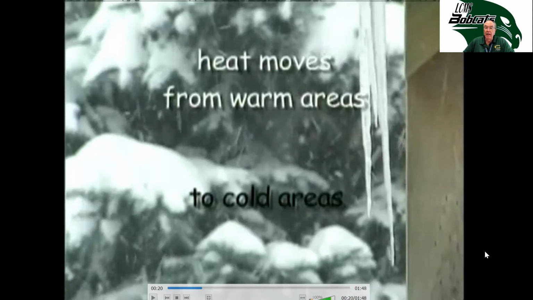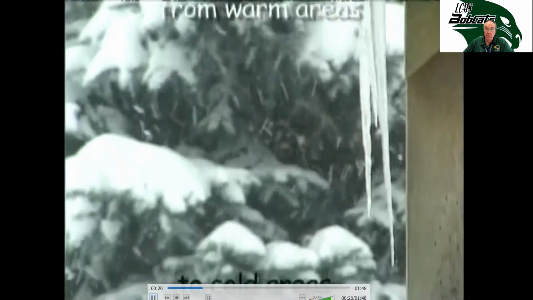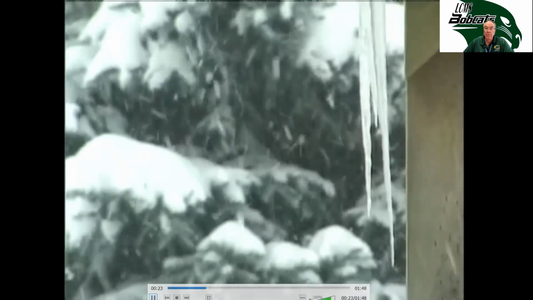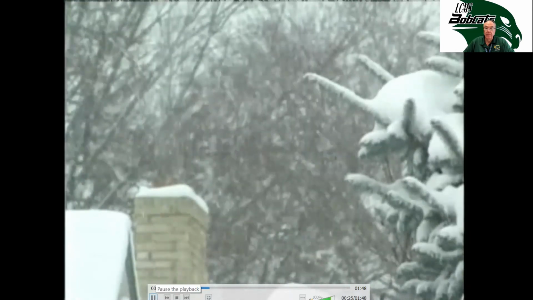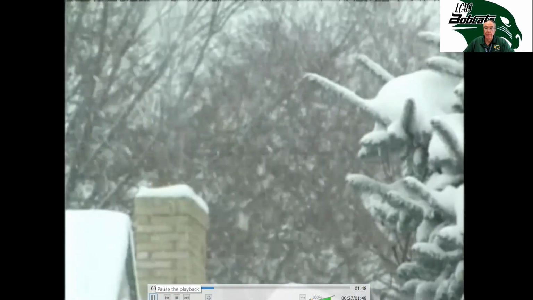So the warm air inside the house is going to bump into the wall, and it's going to conduct a little bit through the wall, and the fast-moving particles of the house are going to transfer their energy to the outside. So the heat is going to be flowing from inside the house to outside the house, which is why we put the insulation there, to stop the flow of heat out of the house. So really you're trying to keep the heat in, not the cold out. The heat wants to move to the colder outside during winter, so we try to cut down on heat loss.